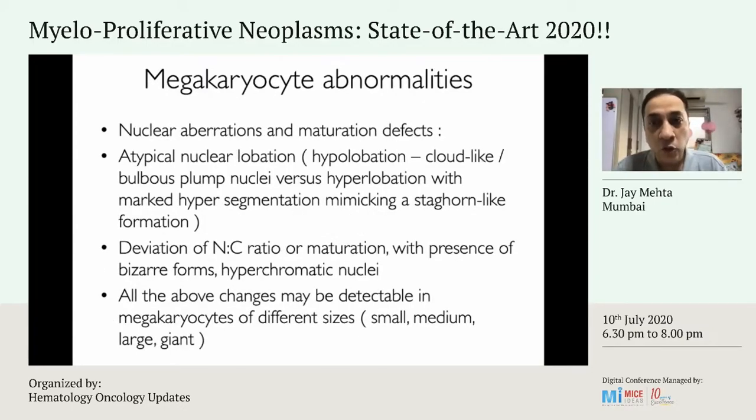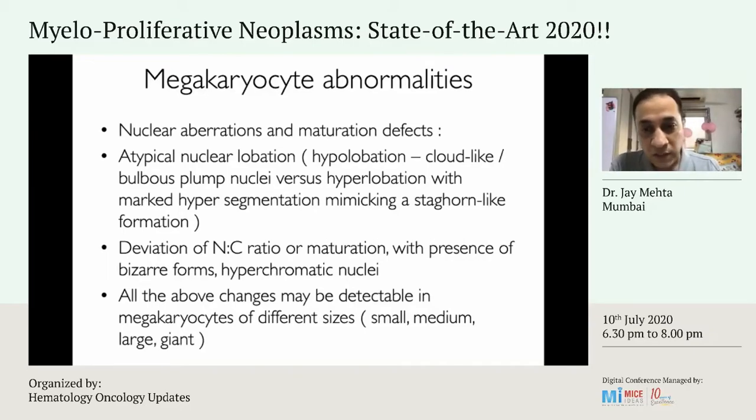Megakaryocytes also show nuclear abnormality. So normally, a megakaryocyte will have about 4 to 5 lobes. When you have hypolobation, it looks more cloud-like or bulbous, and I'll show you some pictures. And when it's hyperlobate, it's lobated more than 5 or 6 lobes, and therefore it looks very staghorn-like. The other nuclear abnormalities include an increase in cytoplasmic size, and you might have bizarre forms, as well as nuclei which will be hyperchromatic.